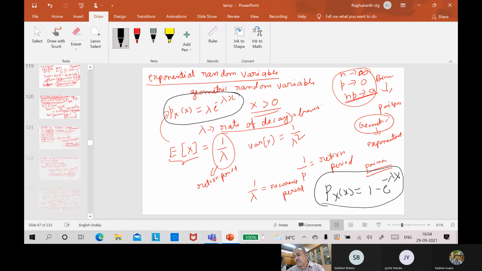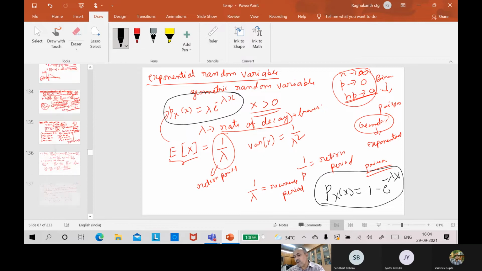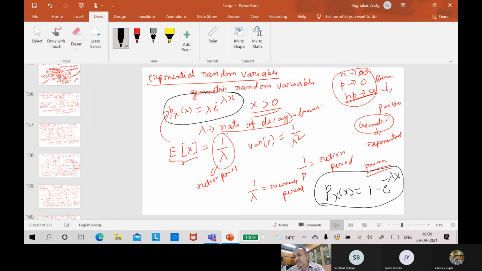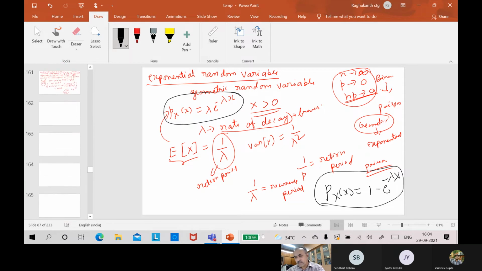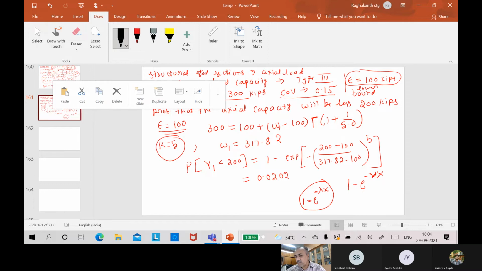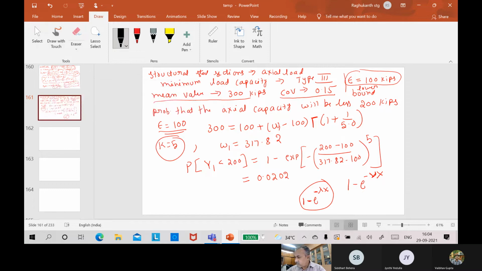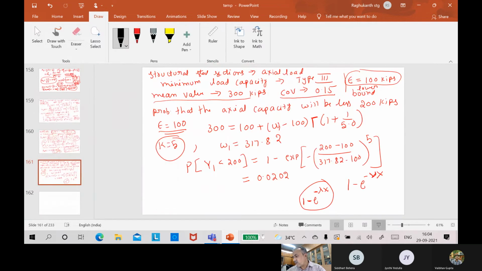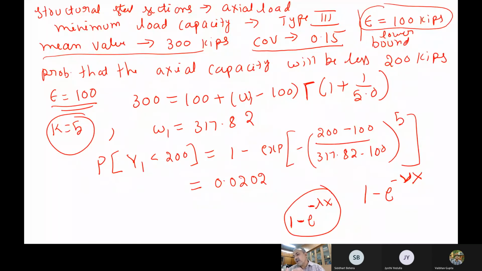Now you tell me what happens to the Weibull distribution if you remove the lower bound and make k as 1. Automatically your Weibull distribution boils down to exponential. Be careful. Finally, you can have some interesting things, like type 1, type 2, type 3. You make some changes and they boil down to these distributions also. Now you can also verify yourself.